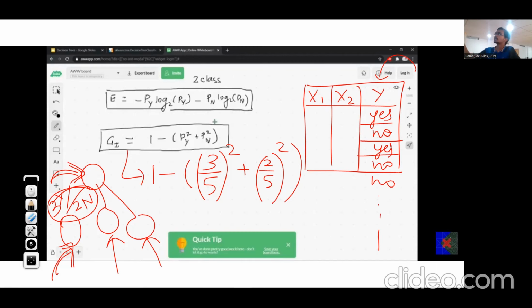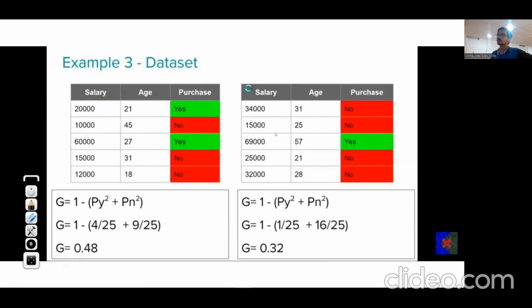Suppose entropy had to be calculated, then we know the formula, this one. So just replace entropy with Gini index from now on because of its efficiency. This is another way. So here are some examples in which Gini index has been calculated for particular nodes in which purchase is yes or no. So we have calculated.